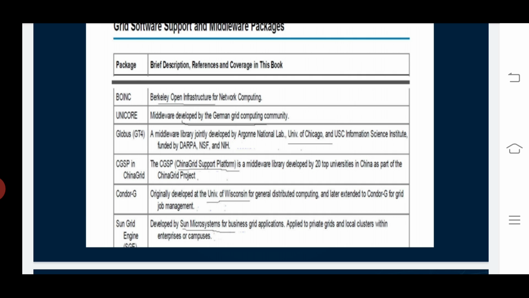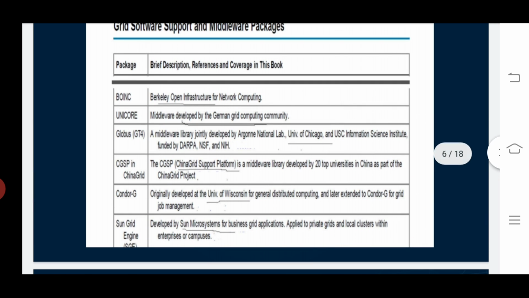And for one more package, we can use Condor-G. It was originally developed by the University of Wisconsin for general distributed computing and later extended to Condor-G for grid job management. Finally, we can say Sun Grid Engine. It is developed by Sun Microsystems for business grid applications. We want to apply it to private grids and local clusters within enterprises. Here the table shows the grid software support and the middleware packages.